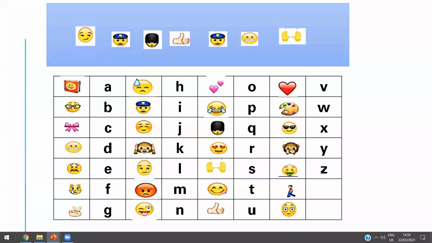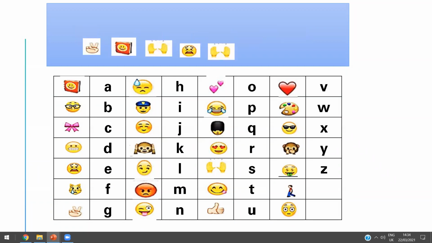Start with letter L: L, I, Q, U, I, D, S. Liquids, and gases.